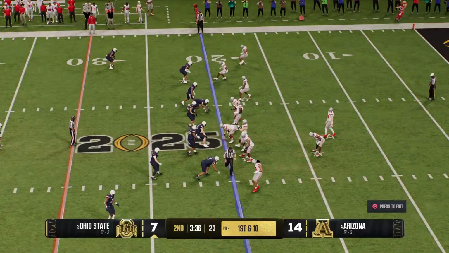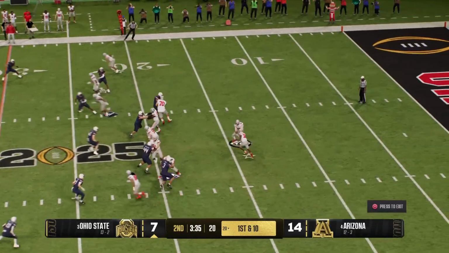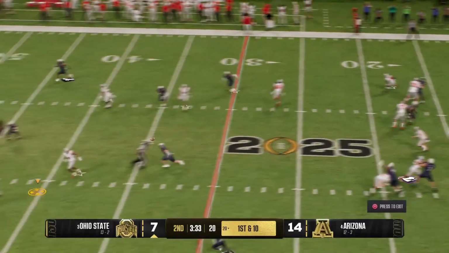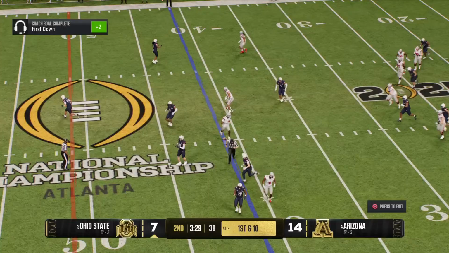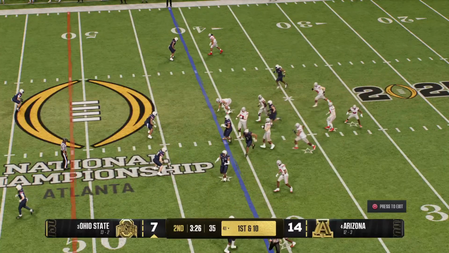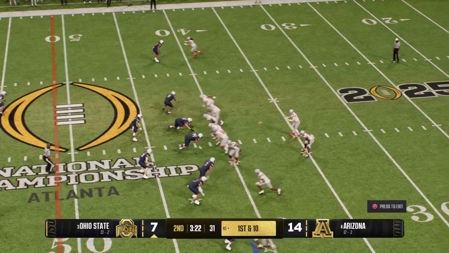Here comes the powerful Ohio State offense onto the field. The last possession, they were forced to kick it away. Can they finally get things going this time? Makes the throw across the middle of the field. He makes the grab. The Buckeyes looking to crank up the tempo a bit. Boy, what a throw and catch again by the Ohio State Buckeye offense.